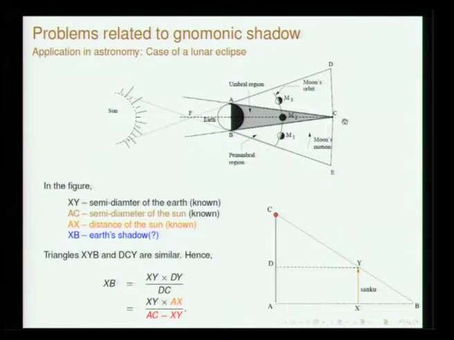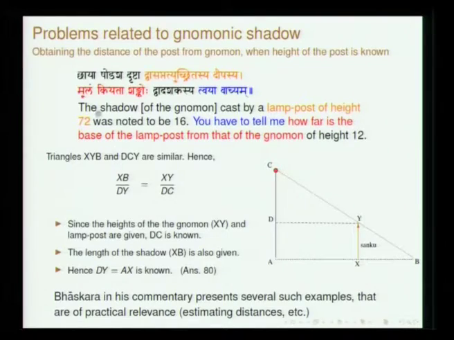This is what basically Aryabhata said, and this is an application, wherein you know the semi diameter of the earth, you know the semi diameter of the sun. All these will be specified, and with these two you will be able to get the shadow. And how do you know the distance between the sun and the earth? It is not the exact distance, but we will be able to get it from what is known as the Mandakarna. This is one application.